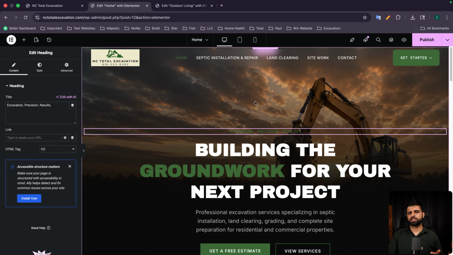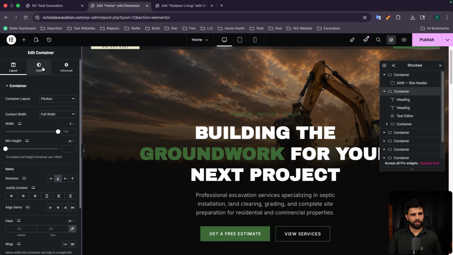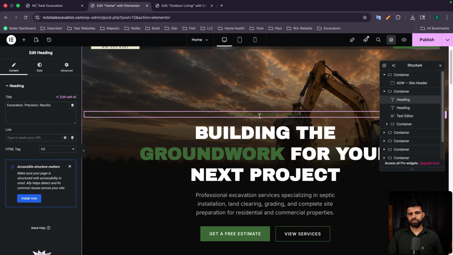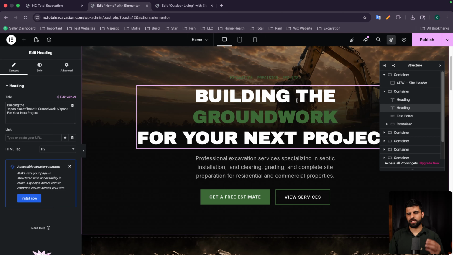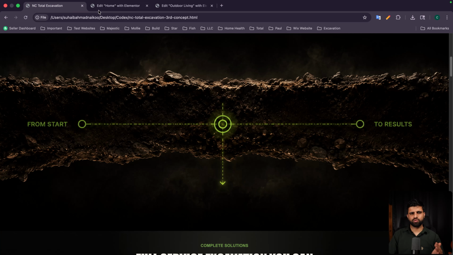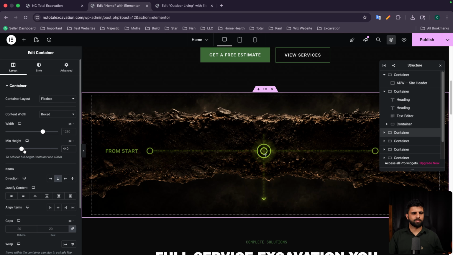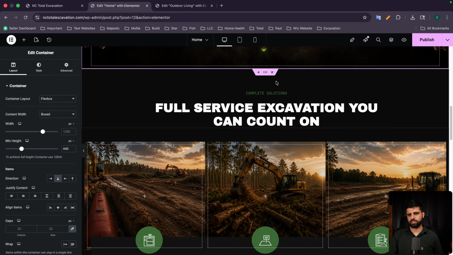Coming to this section, if you see, it was simply done using the container, using the background image here, using the text, and for this I used the class as text and added the CSS. Here if you see, the image was used and I also did the same, made the height less so that it directly goes to the service section.